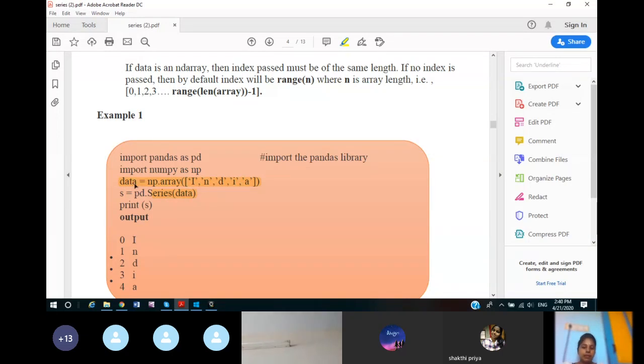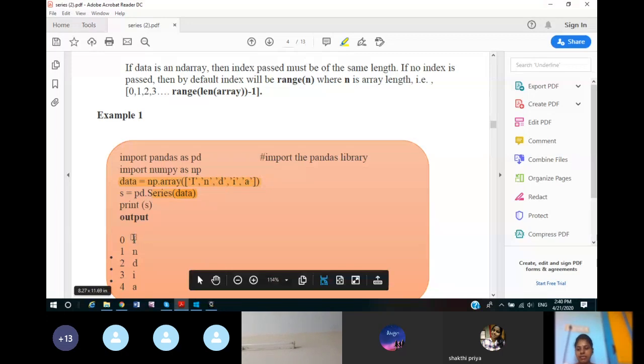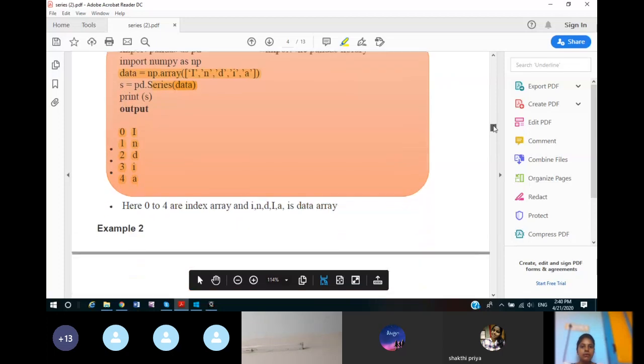Whatever data values are in the array will become the data values of the series. So India were the elements inside the array, and those elements will be taken as the data values of the series. Because in the series function we have not given indexes, by default it will take indexes as 0, 1, 2, 3, 4. So I think you understood how you can create a series using an array.